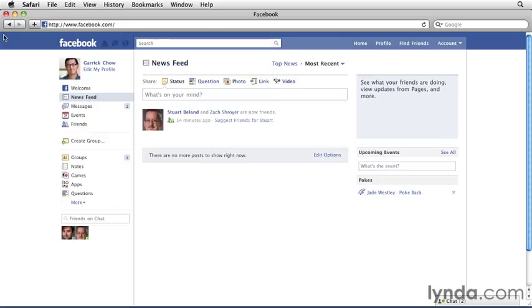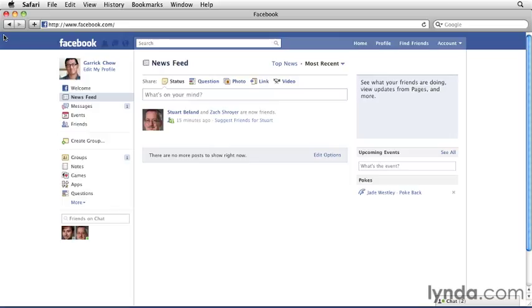When you create a group, you can do things like determine whether the group is open to the public or by invitation only. If you're just a regular member of the group, you can connect and communicate with other people in your group, even if you aren't actual Facebook friends with them. And as a member of the group, you also have full access to the group's wall and to any of the photos, videos, events, or links that are posted in the group.